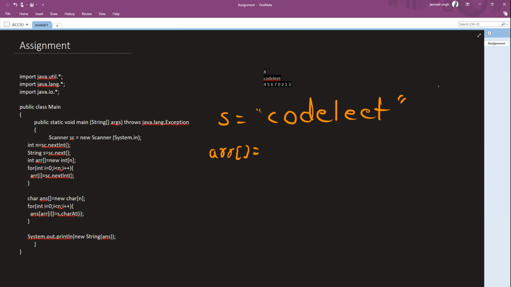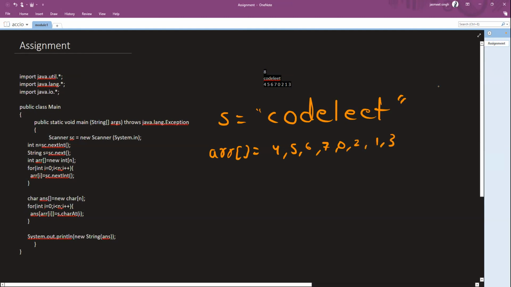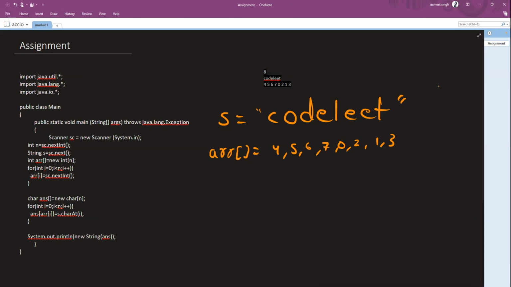This array is telling me these values. The c needs to be placed at fourth index, then 5, 6, 7, 0, 2, 1, and 3. So these are the new positions to which these characters are to be mapped.